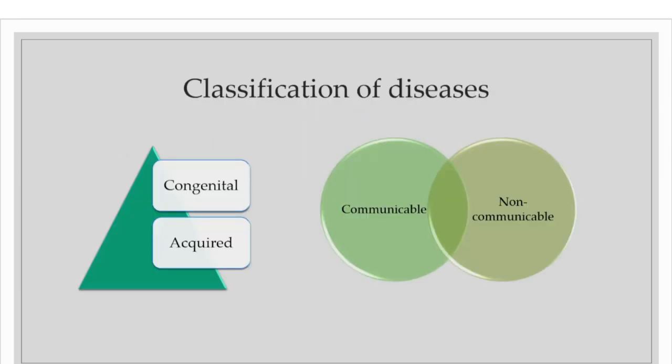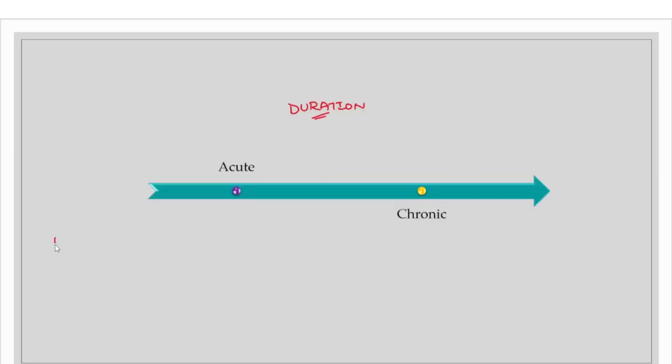And also we have one more classification based on the medium. So whether it is airborne or vector borne or waterborne or sexually transmitted diseases.